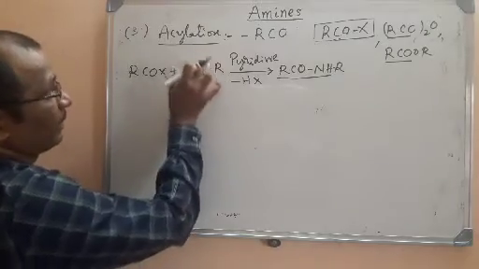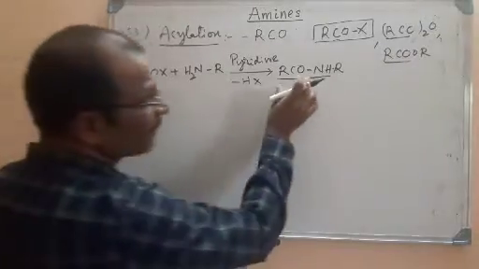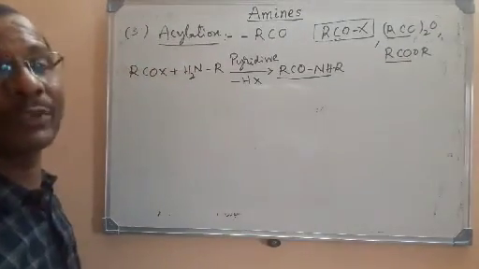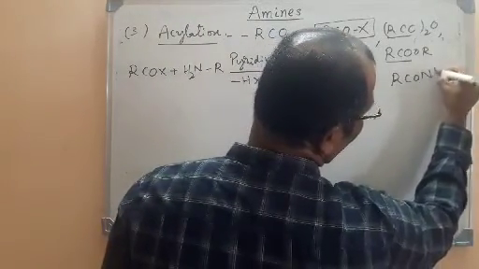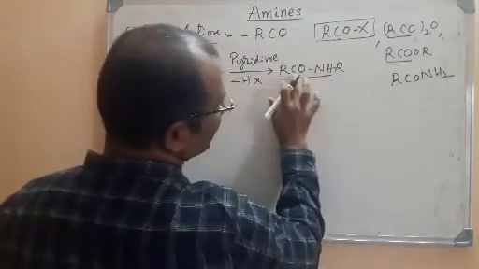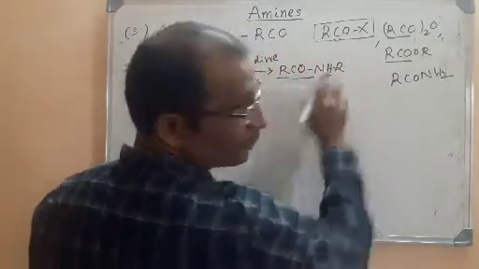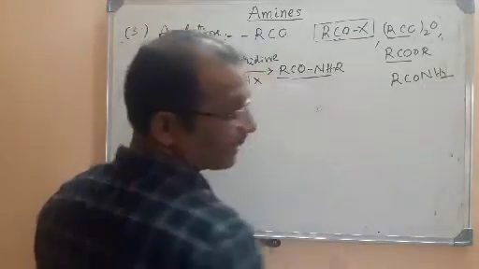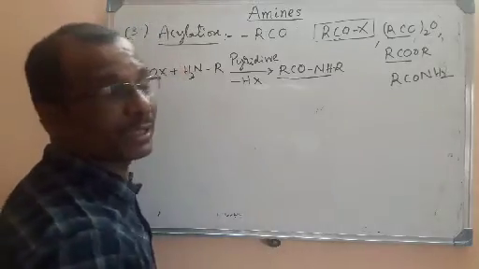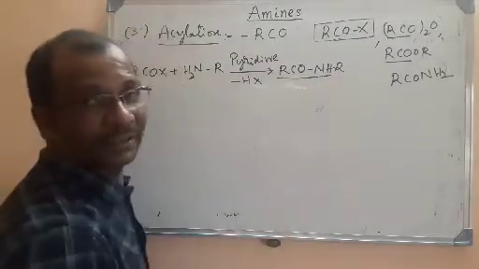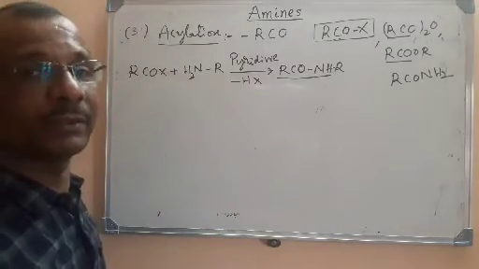When you treat amines with acid halides, they undergo acylation, and the product you get is an amide, an N-substituted amide, not an amine. Look here, the general formula of amide is RCONH2. You can see RCONH2, but here one hydrogen is replaced with an alkyl group. So it is an alkyl substituted amide. This is N-alkyl alkanamide. I will tell you with an example so that it will be easy.